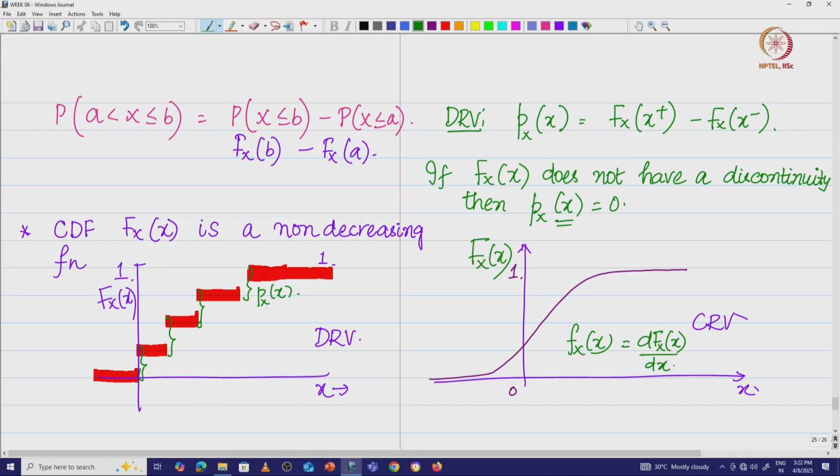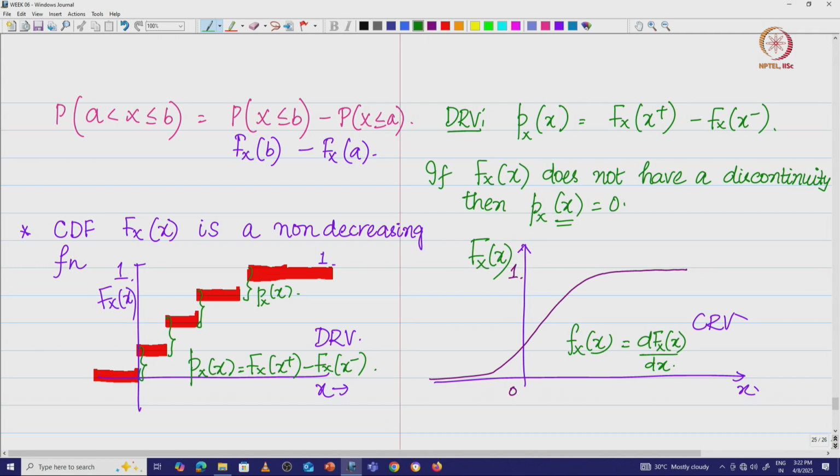In case of discrete random variable, I am going to write P_X(x) is equal to F_X(x+) minus F_X(x-). Is this clear? So, the derivative of the distribution function is basically the density function.